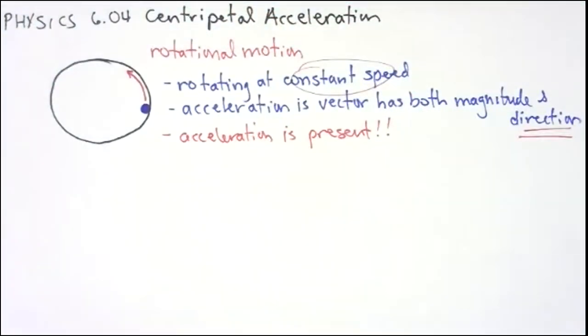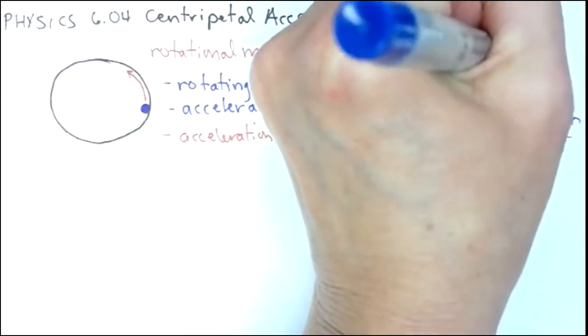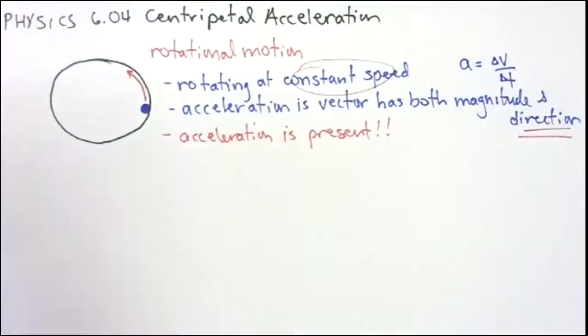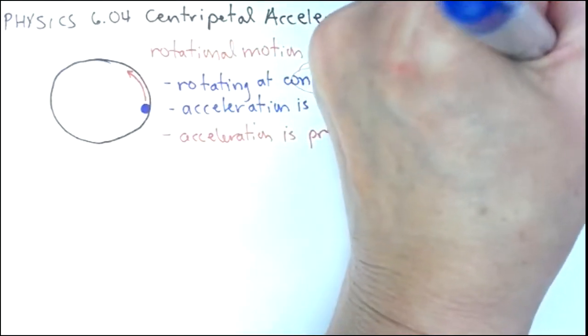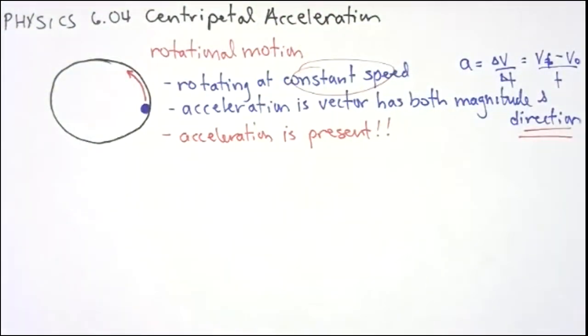And that's a surprise because we've gotten used to thinking that as long as the speed, the magnitude, is constant, there is no acceleration. Now remember, we define average acceleration as delta V over delta T. And we can talk about delta V as V final minus V initial, V2 minus V1, either way. So in order to talk about this intelligently, we have to talk about what is happening to the velocity of the roulette ball at each point.